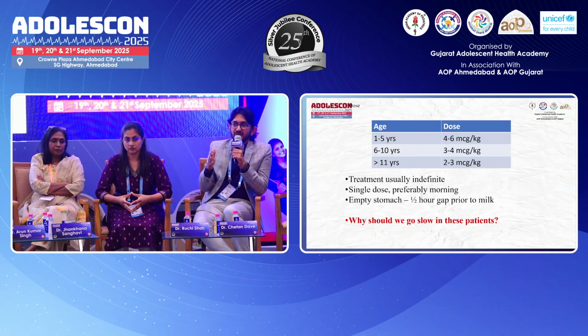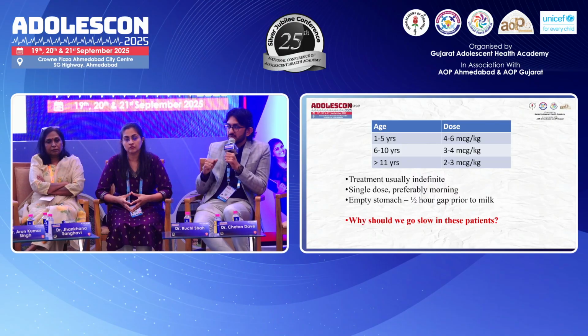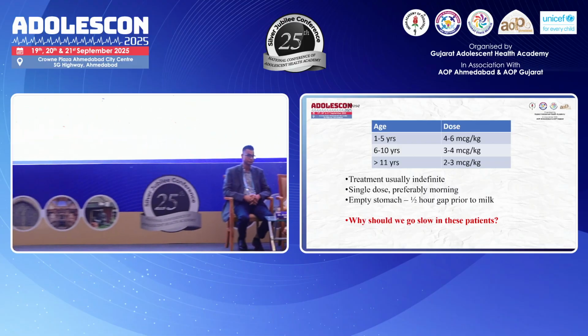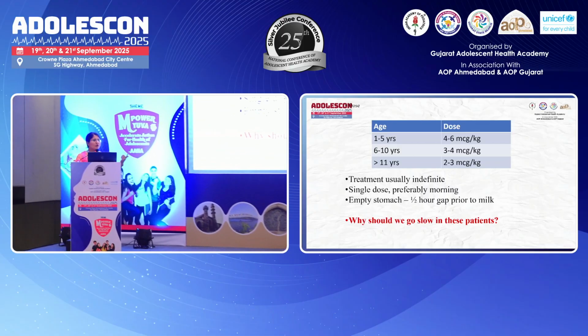But no, TSH will take time to recover and come back to normal. So repeat TSH should always be done after 8 to 10 weeks of the therapy. Yes, TSH is a parameter which will take some time to come down. So if you just keep on repeating the TSH, you might overdose this child.